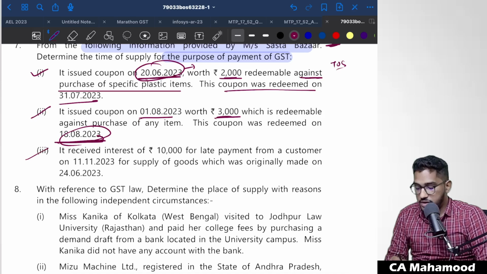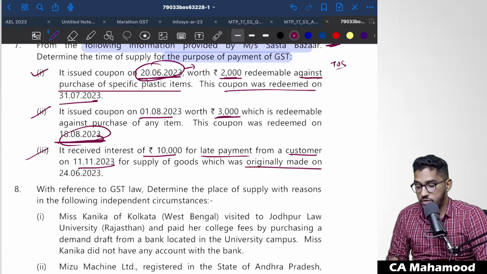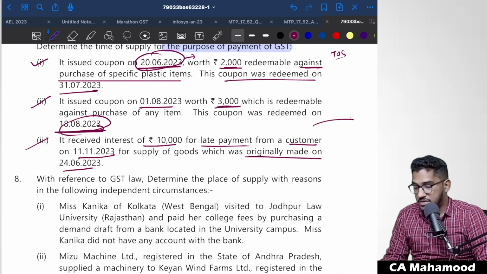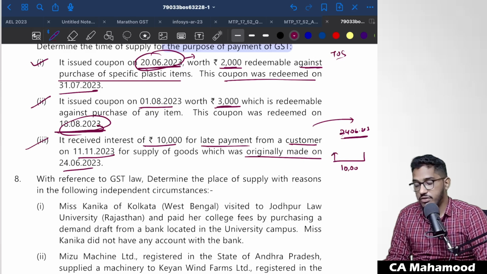So next one, coming to the third one, it received interest of 10,000 rupees for late payment from a customer on 11th of November 2023 for supply of goods which was originally made on 24th of June 2023. That means the entity has originally supplied the goods on 24th of June 2023. But the customer did not make the payment on time. Since he did not make the payment on time, we have collected late payment charges also from him. 10,000 rupees of interest and late fee also collected.